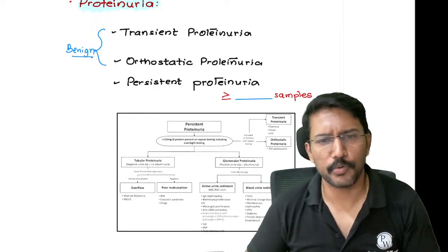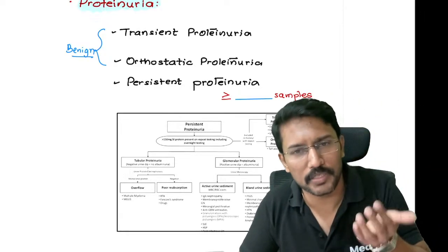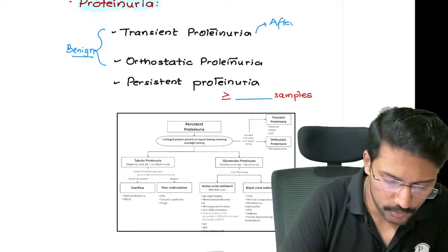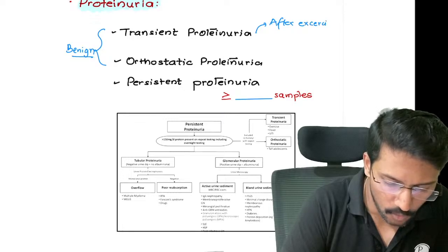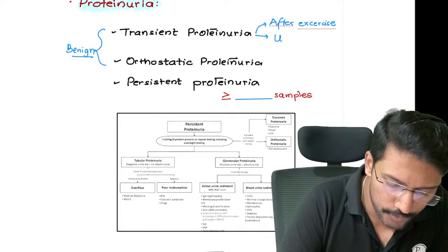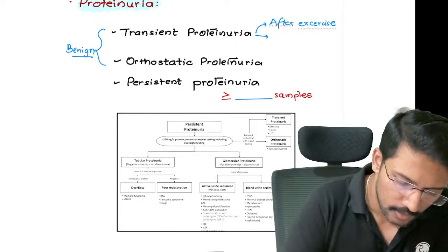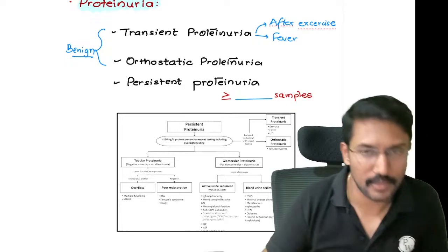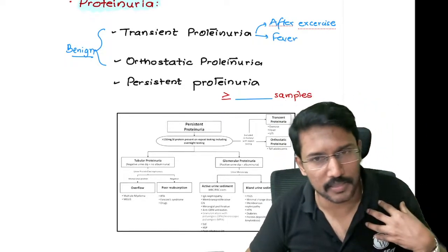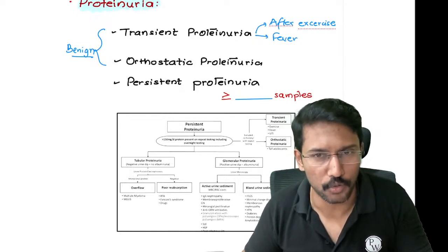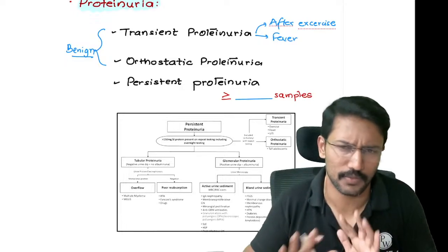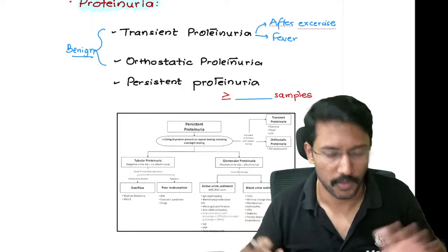Okay. What is transient proteinuria? As the name says, transient मतलब कभी कभी patient की urine में protein दिख सकता है. कब हो सकता है? After exercise. When you do exercise, right, you break down your muscle, और muscle से जो protein leak हो रहा है, some of that might get filtered in your urine. When you have fever, during that time also there can be tissue breakdown and you can have some degree of proteinuria. But ये fever के बाद persist नहीं करेगा, right? आज मैंने severe exercise किया जिम में तो शायद आज मुझे proteinuria होगा, परसों या 3-4 दिन बाद persist नहीं करेगा. So that's why we call it transient proteinuria, which is benign. No need for further investigation, right?